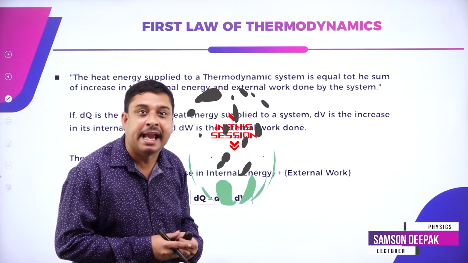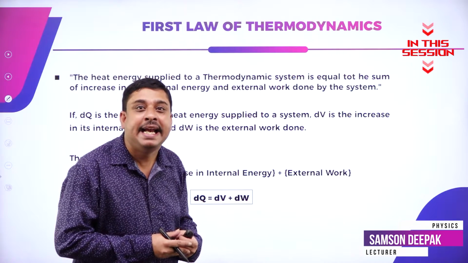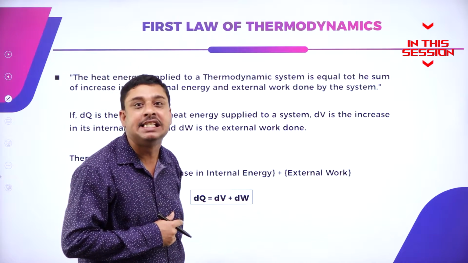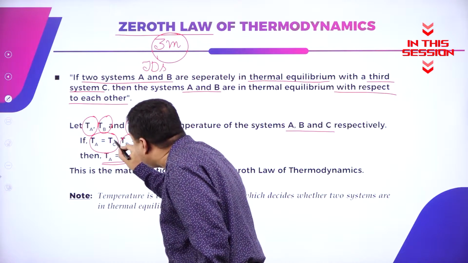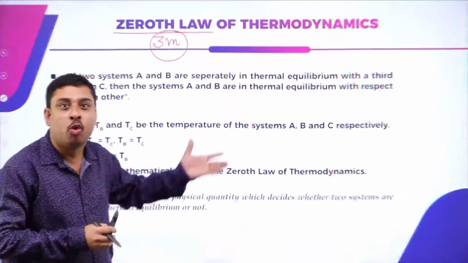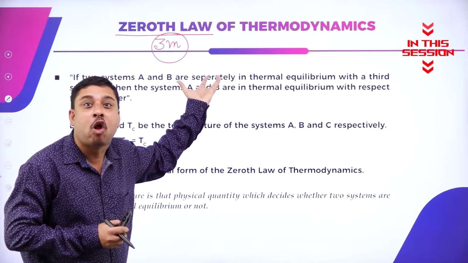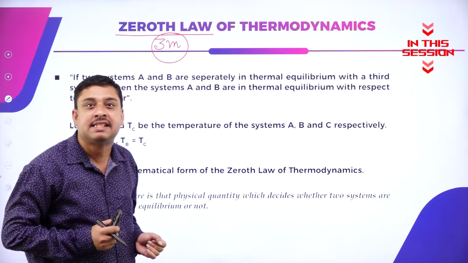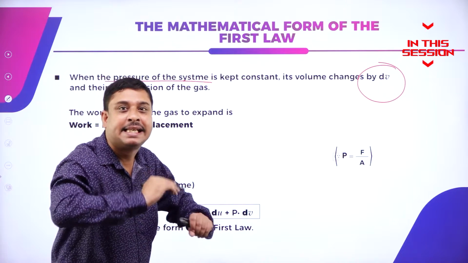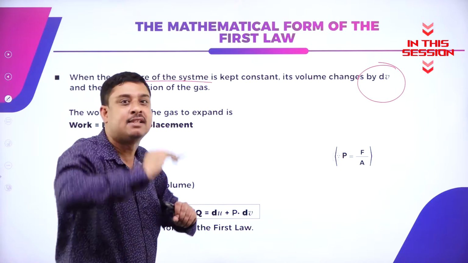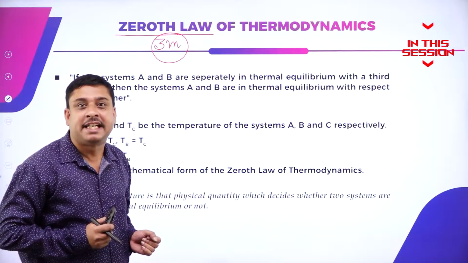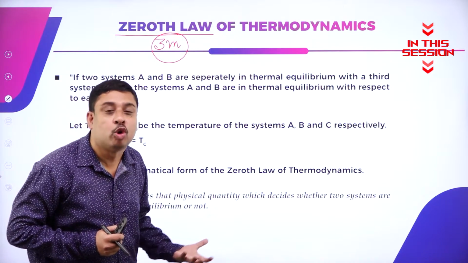It will explain how heat supplied to a system is utilized by it. Are separately in equilibrium with a third system C. You would have called this law itself as the first law. When there is change in volume, it means gas occupies more space, which is expansion of the gas. But it is framed as the zeroth law.